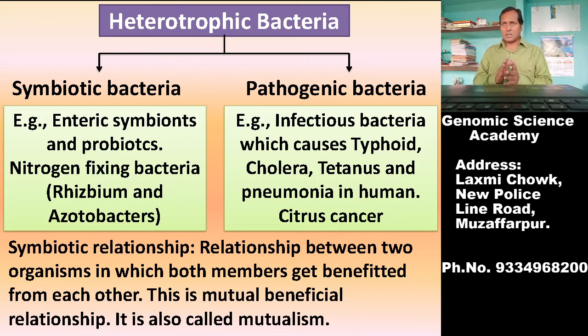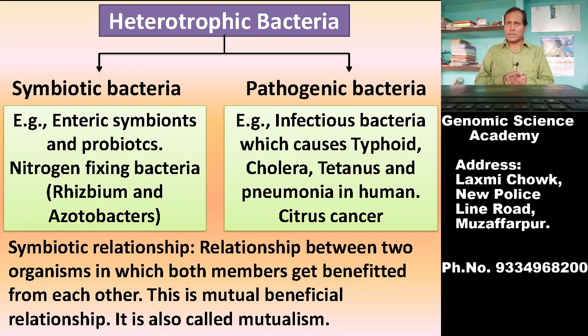from each other. Now, what is symbiotic relationship? Symbiotic relationships are those type of relationship in which both organisms get benefited from each other, and this type of relationship is also known as mutual beneficial relationship, and it is also called mutualism.